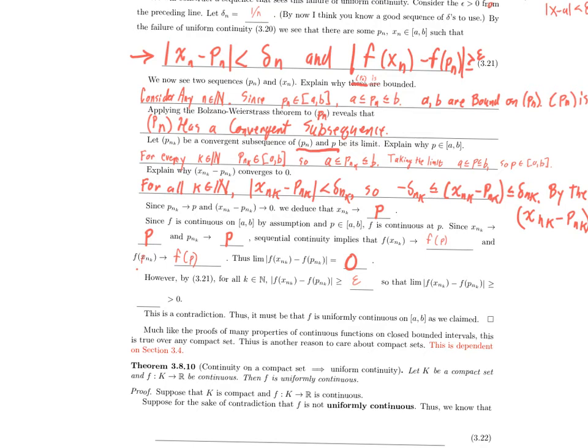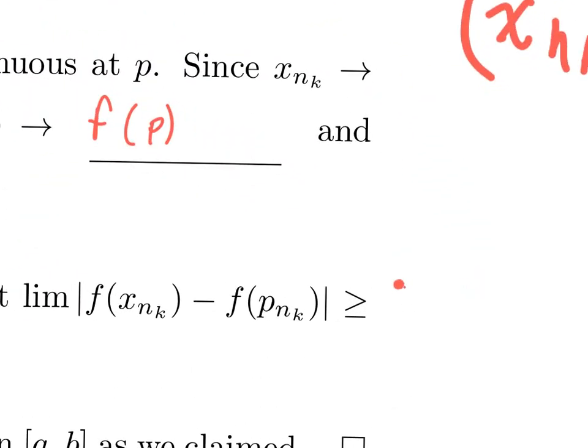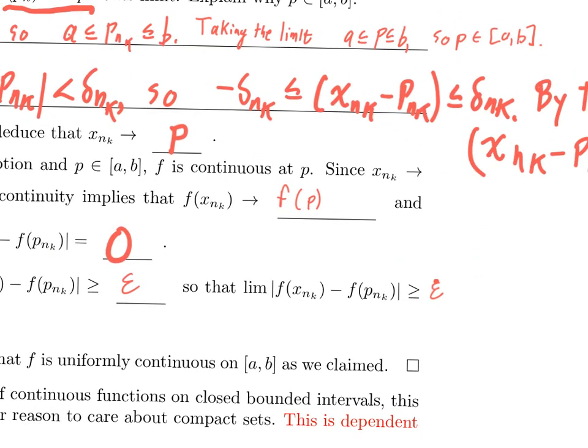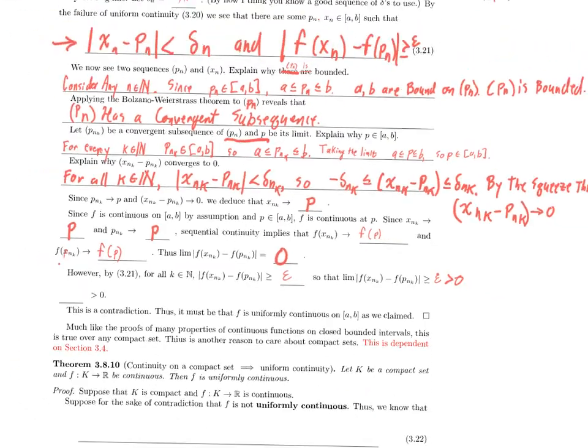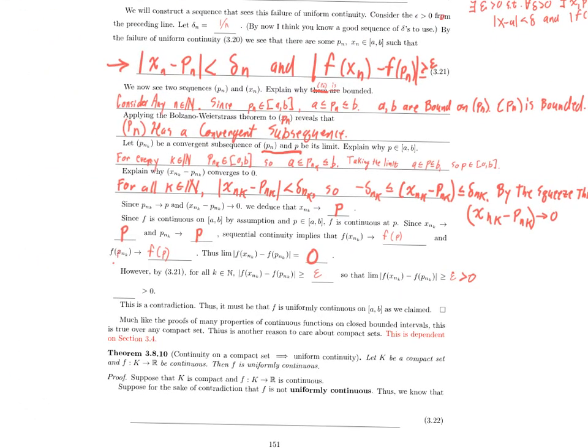Wait, but if that's true, I know that the limit of the absolute value of that difference exists, so I can use limit laws to conclude that this difference is greater than or equal to epsilon, which in turn is greater than 0. But that's a contradiction. I know that the limit is equal to 0, and I know that the limit is bigger than 0. So we reached a contradiction, so the thing that we assumed for the sake of contradiction must be false, so it must be that f is uniformly continuous, as we claimed.